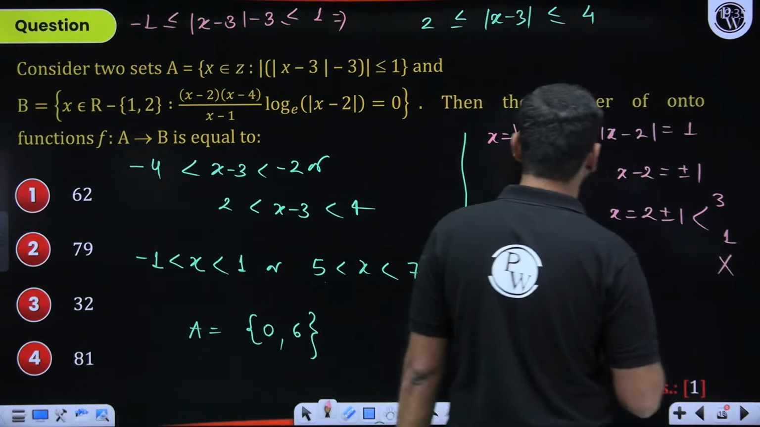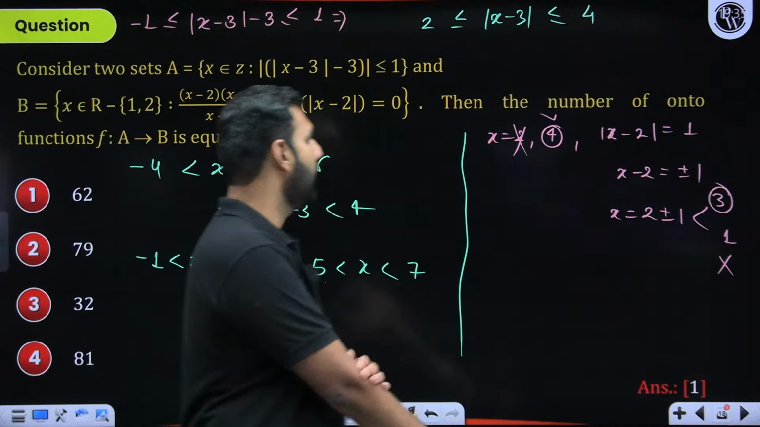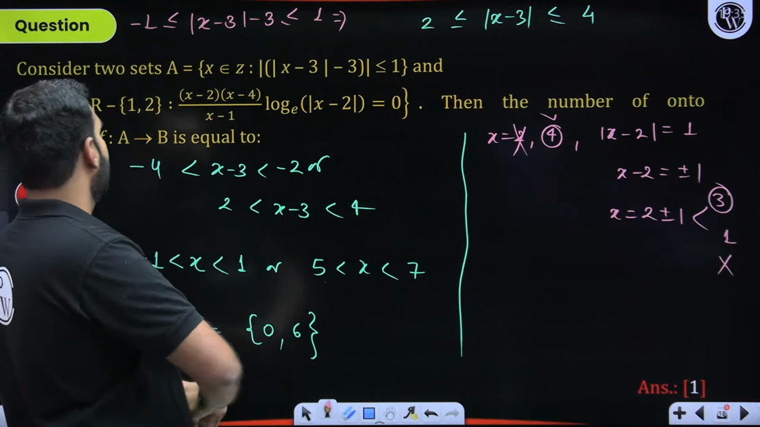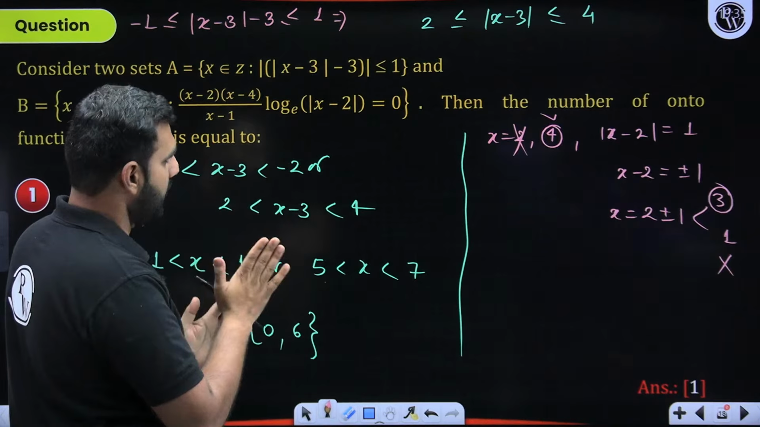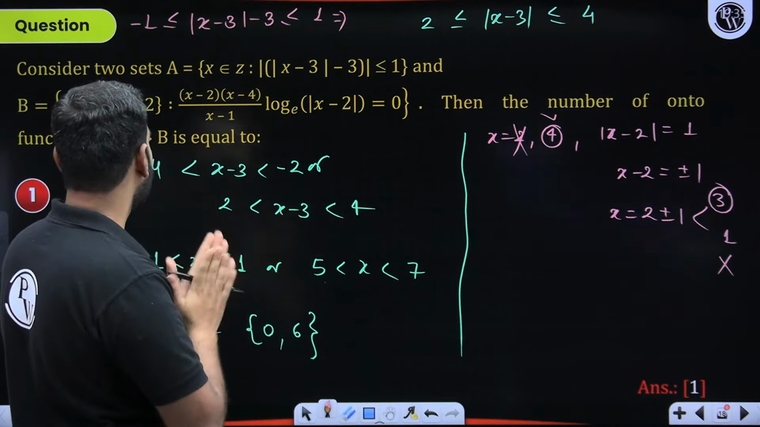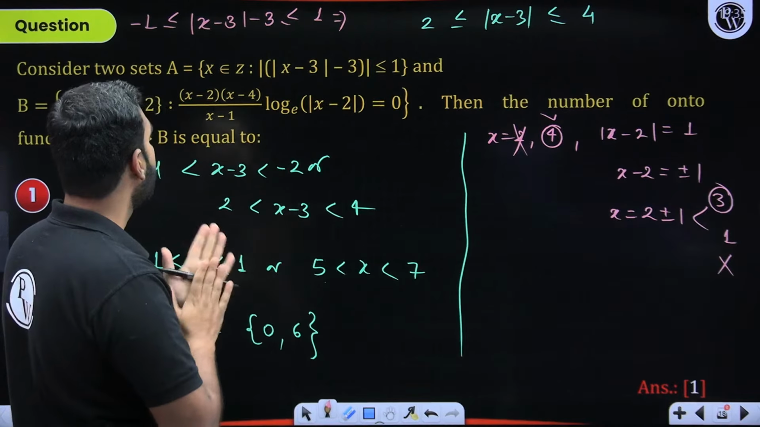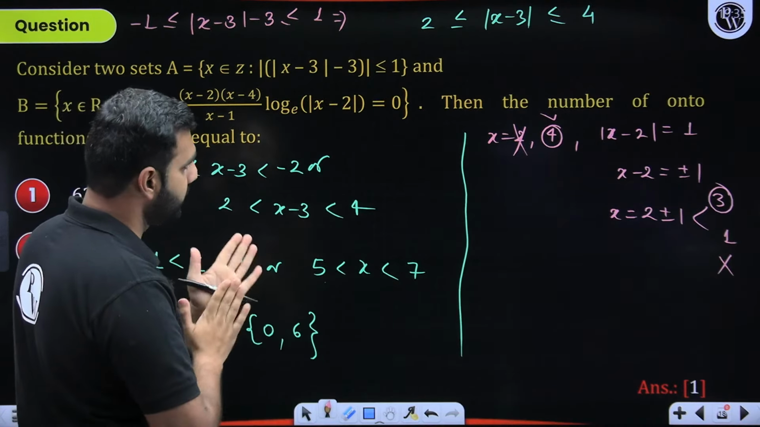So I have gotten how many values? 3 and 4. These are the two values I have gotten. Do you all agree with this? Then the number of onto functions. Are we going great? I hope I haven't made any mistakes here so far with whatever I've done. Are we all going great here?